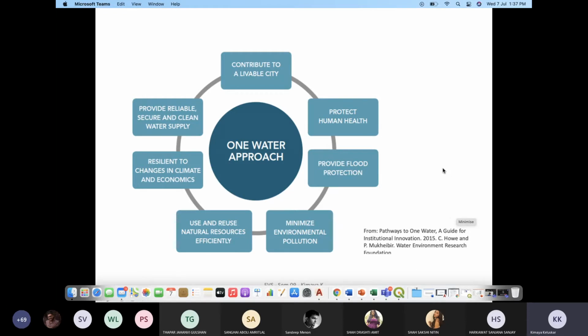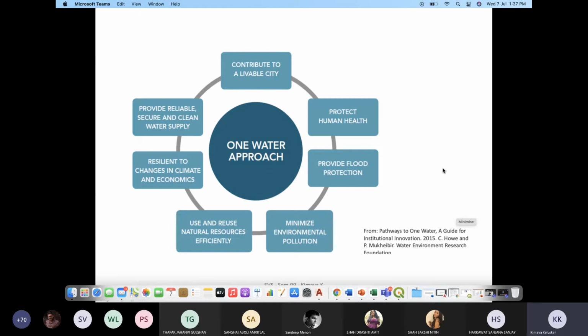So the One Water approach is basically, you must have heard about the idea of the livable city, which talks about the well-being of the city, how good one feels when living in the city. Like everything is accessible, whether on the social aspect, economic growth is very good, the health and well-being of the people or the community is also good.